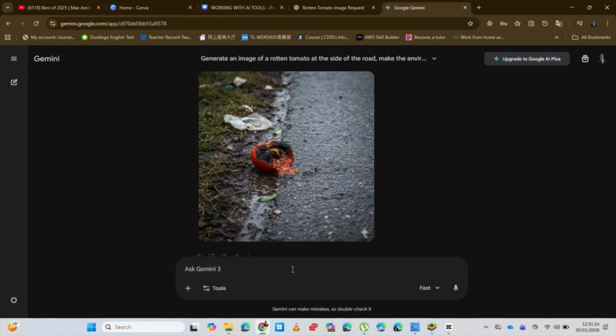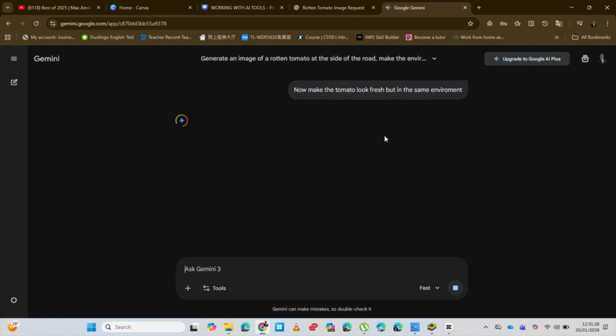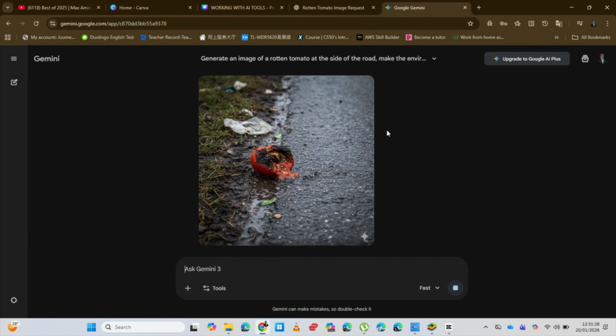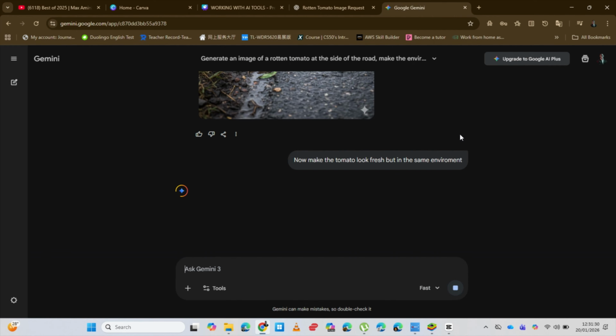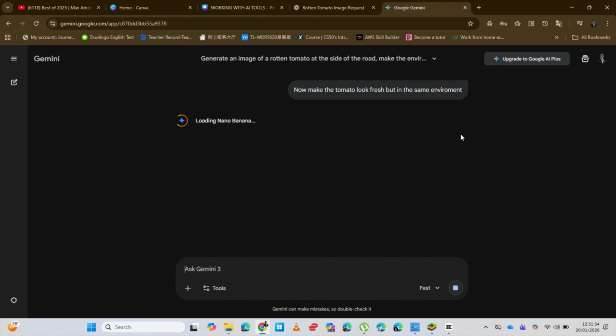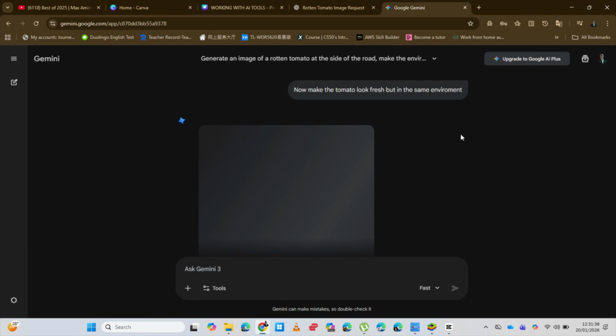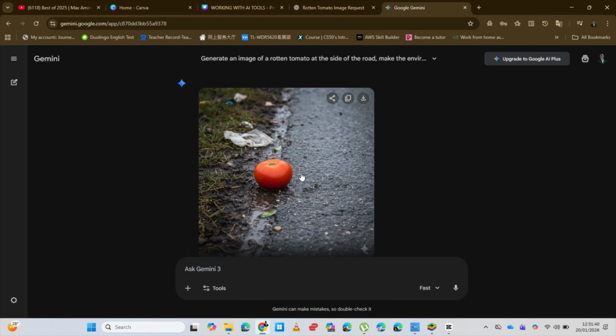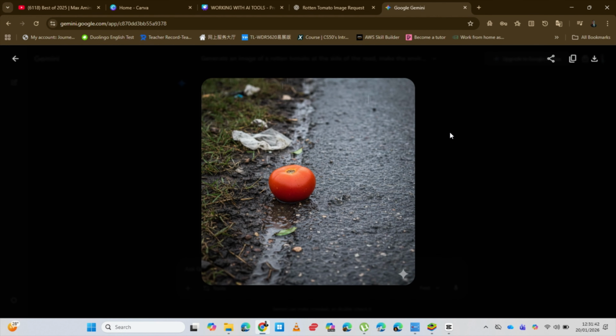You see, it's a rotten tomato. The road is kind of different from the one GPT made, but the weather is still wet. So there's a similarity. Then the refining part, I'm going to now ask it to make the tomato fresh. And here you have it. The tomato is now fresh.